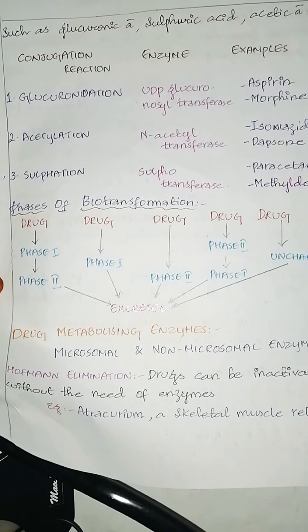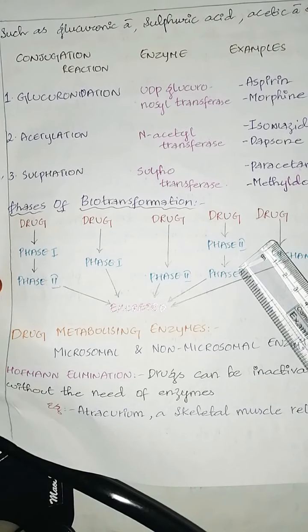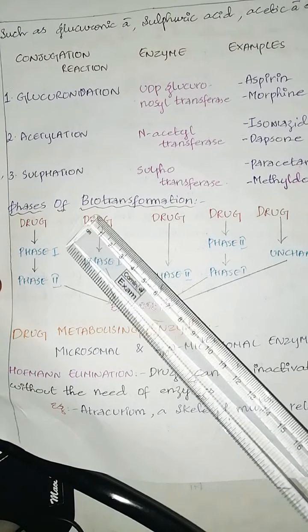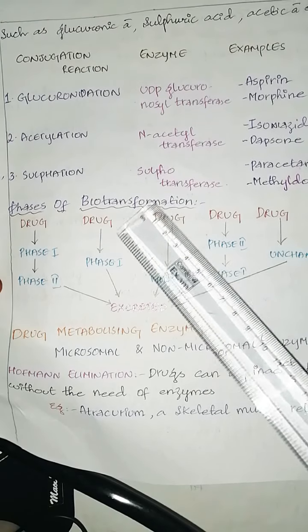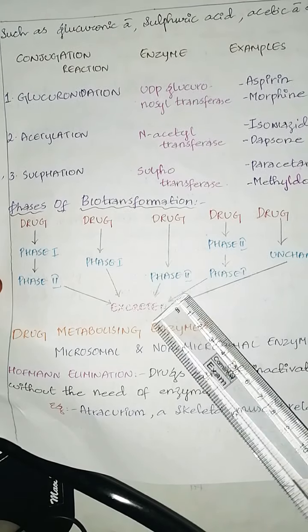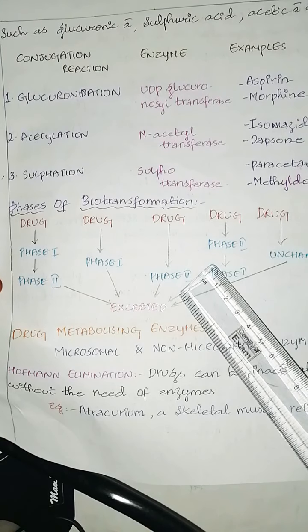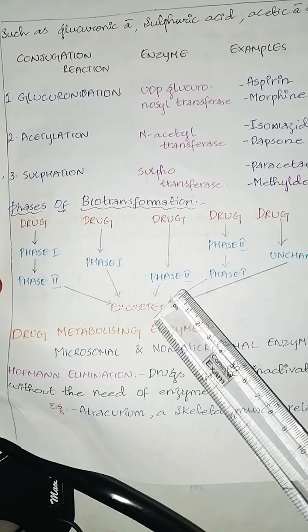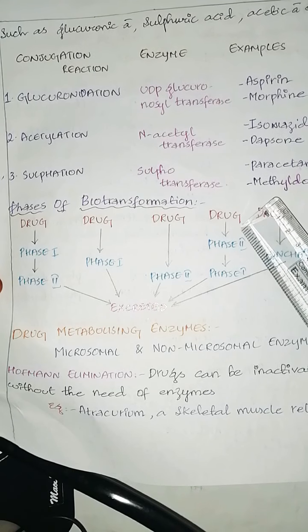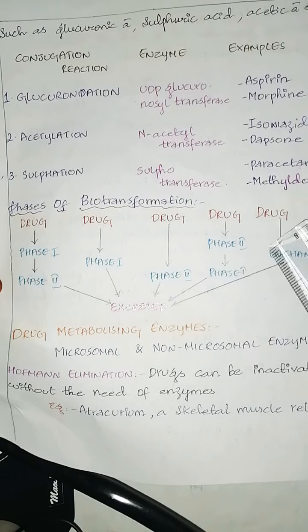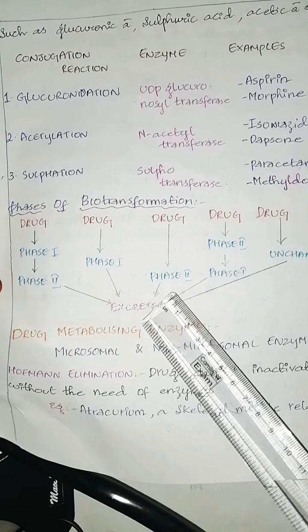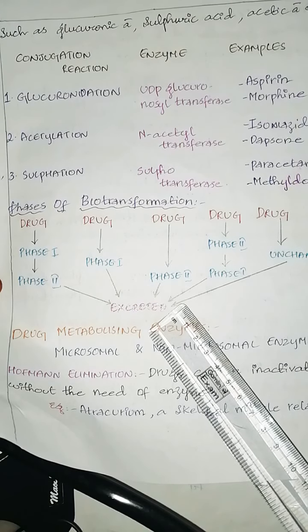Here I want to remind you that not all the drugs undergo phase 1 and phase 2 reaction in that order. Sometimes the drug undergoes phase 1 reaction, then phase 2, then it gets excreted. Sometimes drugs undergo phase 1, then get excreted. Sometimes the drug directly undergoes phase 2 reaction and gets excreted. Sometimes the drug undergoes phase 2 reaction first, then phase 1, then it gets excreted. Sometimes the unchanged form gets excreted.